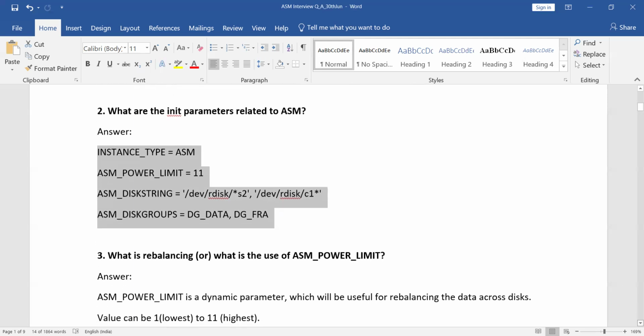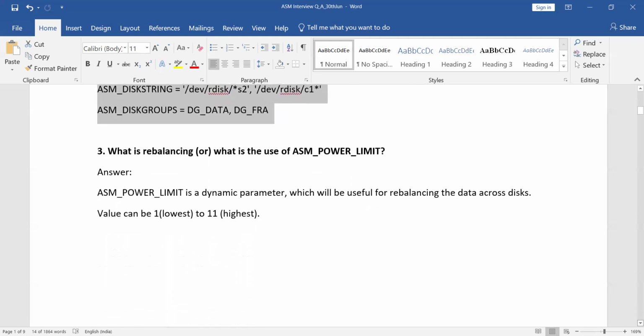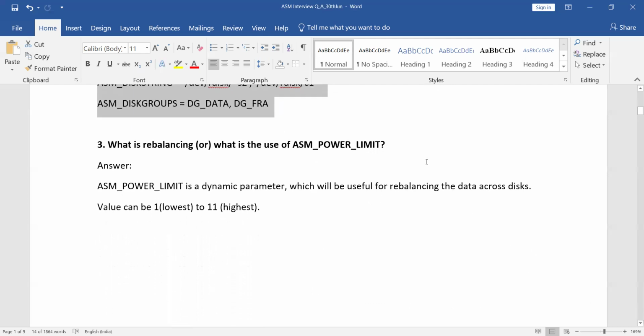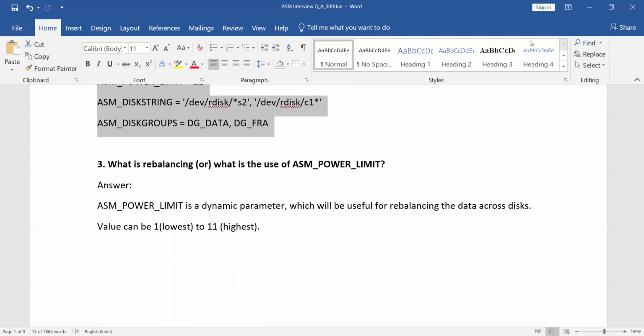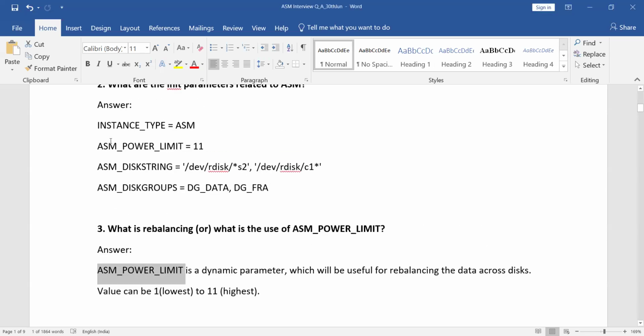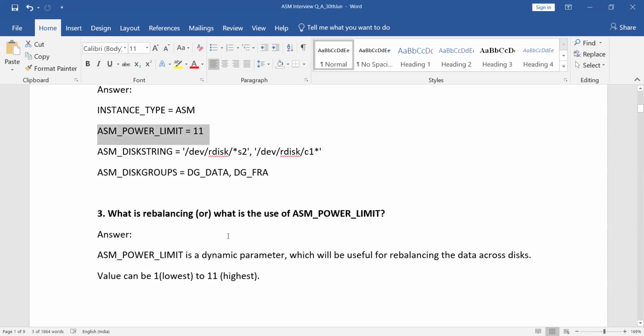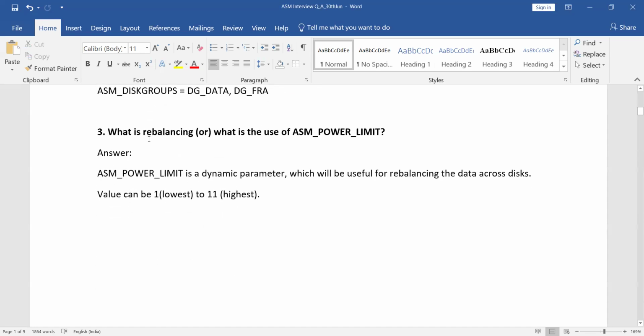So the third one: what is rebalancing, or what is the use of ASM power limit? As I said, we have this power limit. Give me one second. Previously we discussed it, right? ASM_POWER_LIMIT, here it is. One of the parameters where we have given the limit of 11, right?